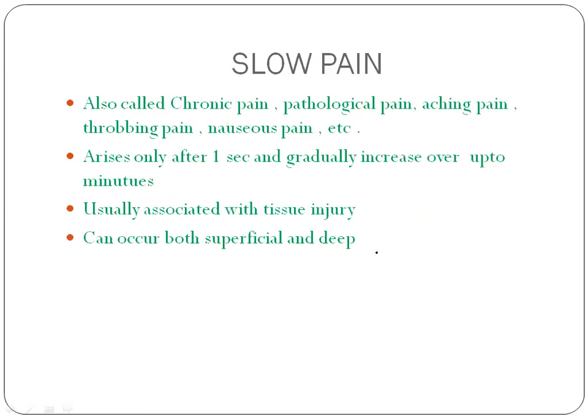Moving our discussion into slow pain. Slow pain is also called by a few other names, which are chronic pain, pathological pain, aching pain, throbbing pain, nauseous pain, etc. This pain arises only after 1 second on application of the pain impulse and gradually increases up to a few minutes. So this pain is slow in origin, but it is longer acting.